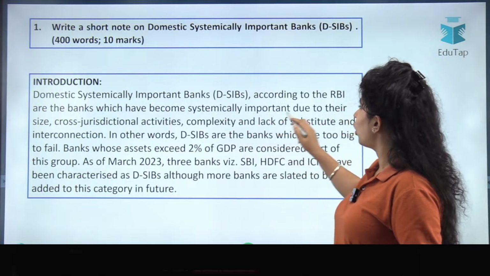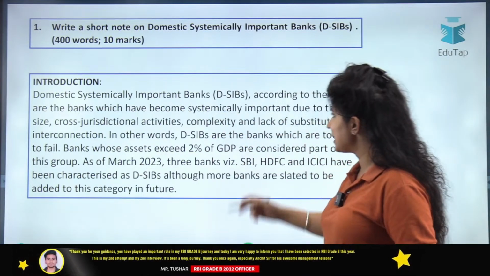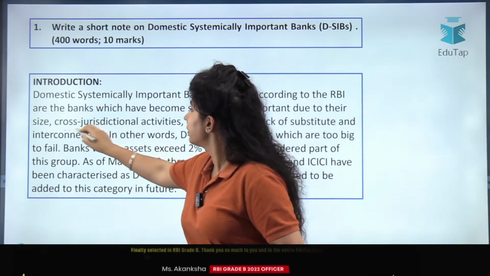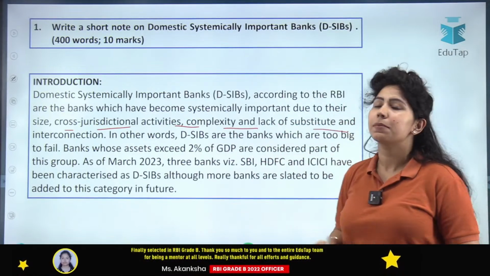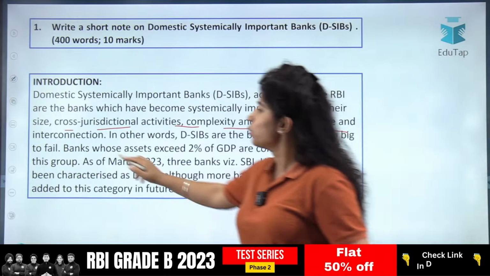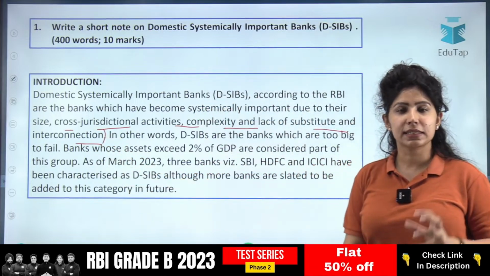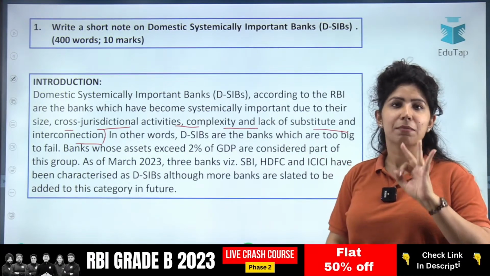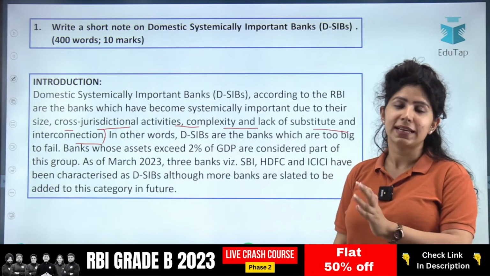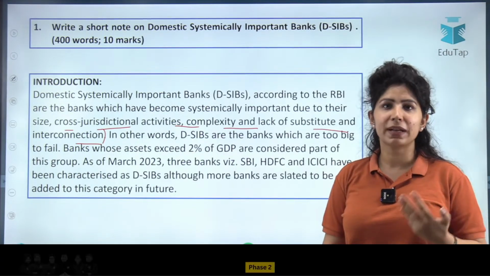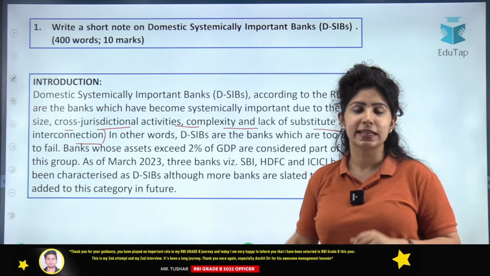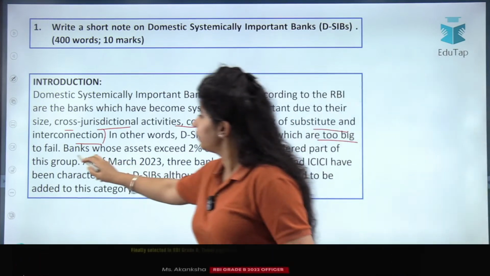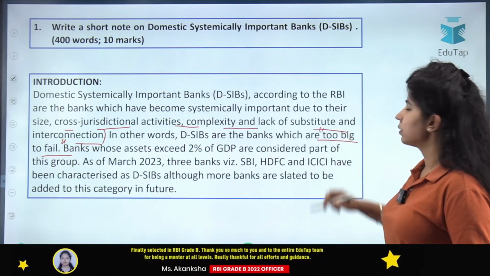become systemically important due to their size, cross-jurisdictional activities, complexity, and lack of substitutes and interconnection. I'm sure you must have read this definition. This is the official definition of DSIBs. Even if you cannot remember all these 4-5 factors, at least remember 3 and write them down in your examination. After reading it, it would become easier for you to write at least 3 factors. In other words, DSIBs are the banks which are too big to fail. You can use inverted commas for these: "too big to fail."